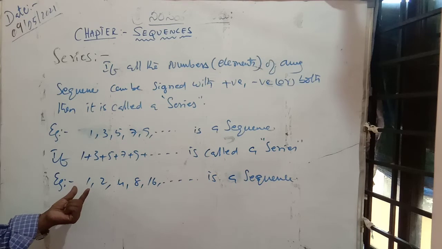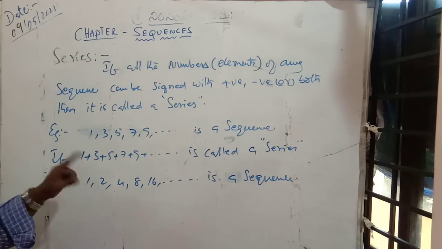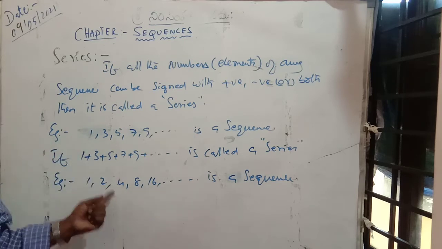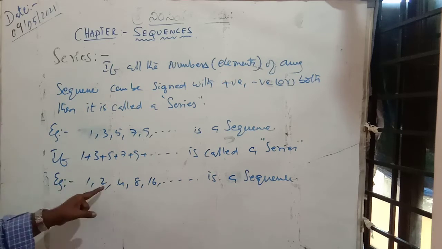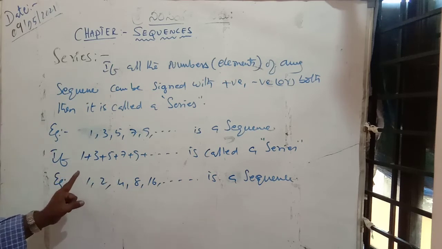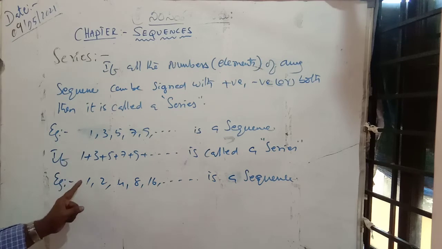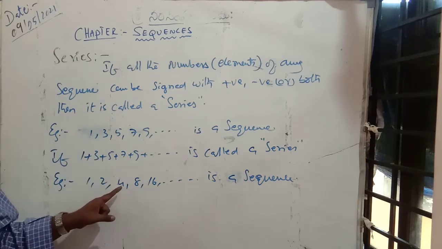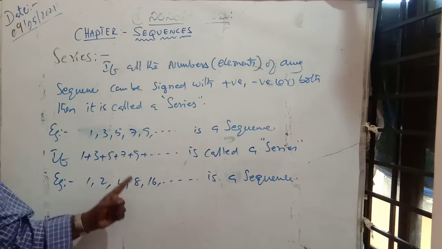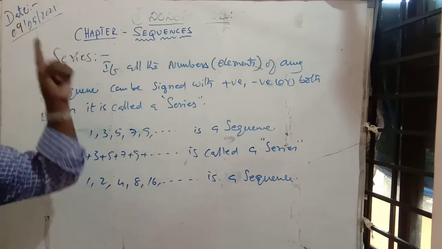Here 1 multiplied by 2 gives 2, again multiplied by 2 gives 4, then 8, then 16. The first number is 1; multiply by 2 to get the second number, and so on.